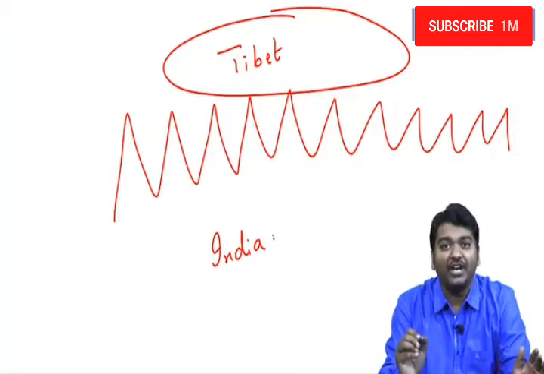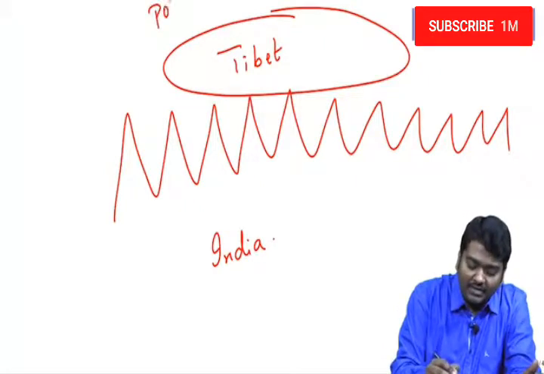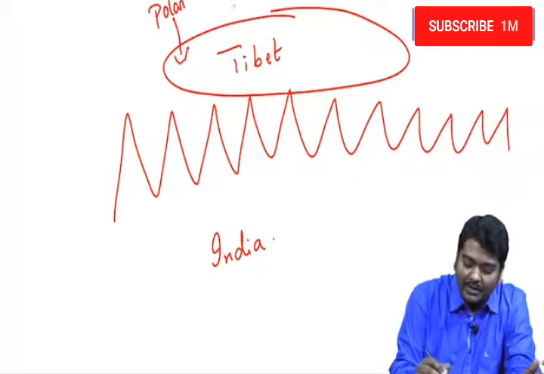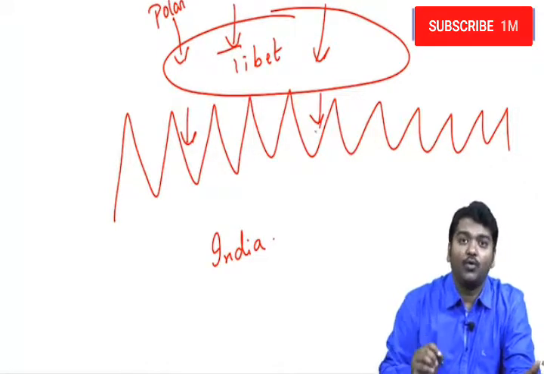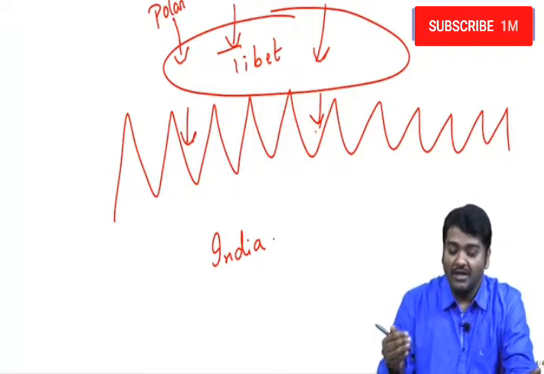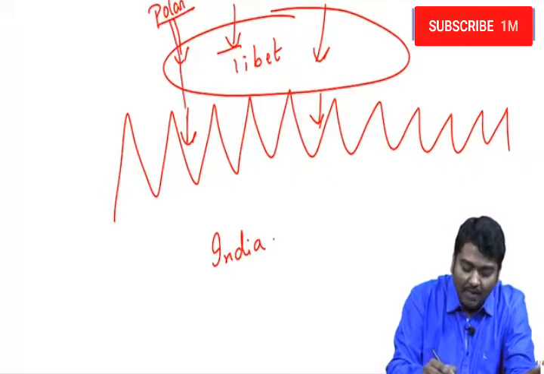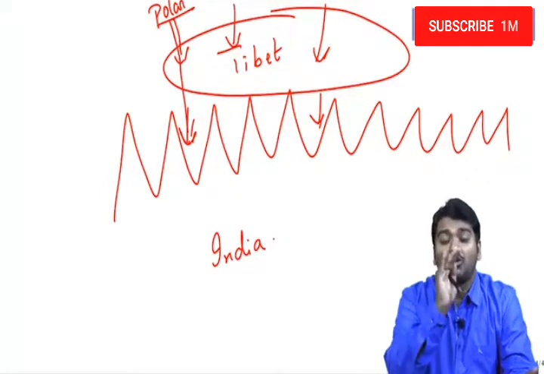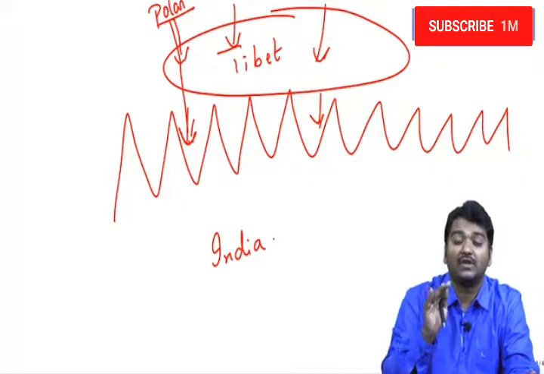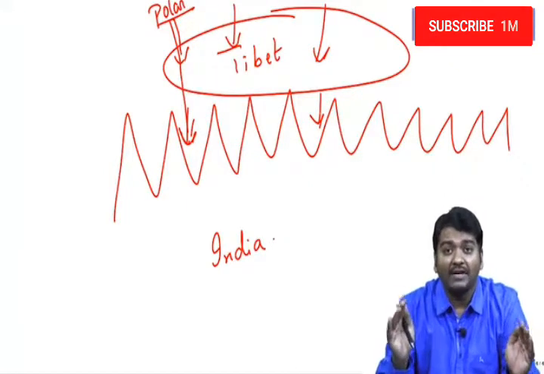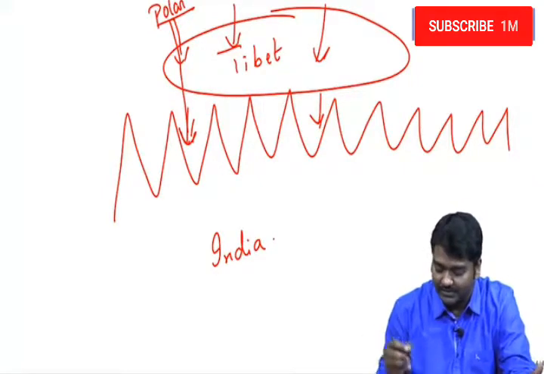Above Tibet you have Kunlun Shan, and above that you have polar regions as well. So from polar regions, the cold air mass usually blows over India. Whenever they blow, the Himalayas actually prevent these snow-carrying winds from the polar regions from coming towards India. So cold breeze or snow breeze in North India is prevented mainly because of the Himalayas. They act as a shelter for us, right? So this is a very important concept for us, right?